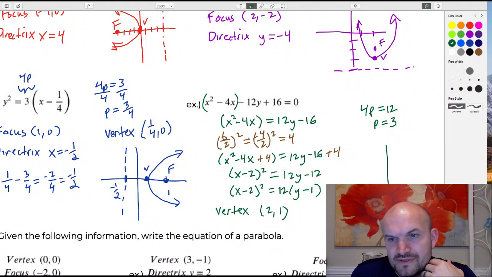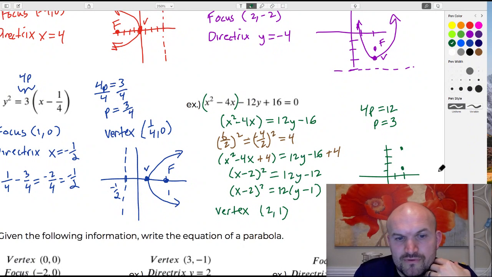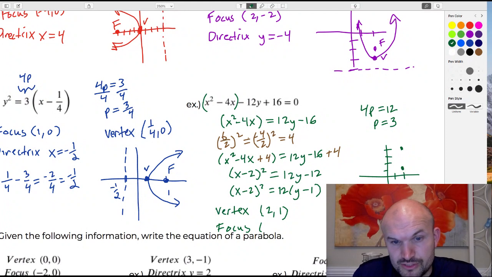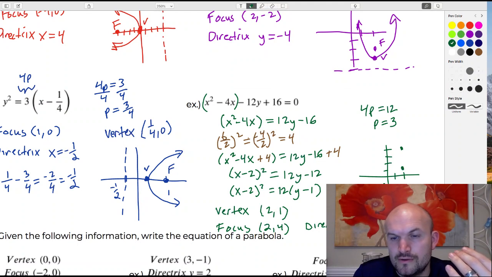So let's just go ahead and graph this here. So I have 1, 2, up 1. P is 3, so that's going to move it up 3 units. And let's see, that's going to be 2, 1, 2, 3, 4. So my focus, I'll put that over here, is going to be 3 units up from there, so that'd be 2, 4. And my directrix is going to be 3 units down from there, which would be a horizontal line. So 1, 2, 3, and that would be y equals -2.